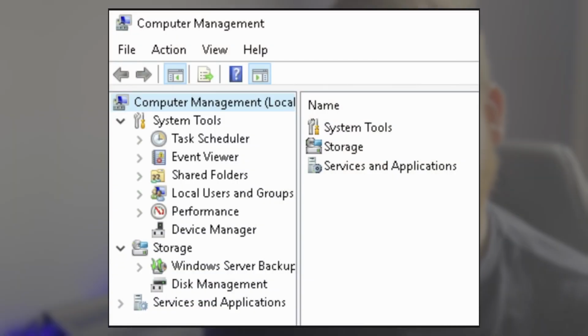Next, let's go to computer management. And this is actually another very important place to remember while you're on Windows, because there's a lot of settings and customization tools here that you want to be able to be aware of and use. For instance, you'll have system tools, you'll have storage, and then you'll have services and applications. And inside of each one of those categories, you have a bevy of other kinds of options.